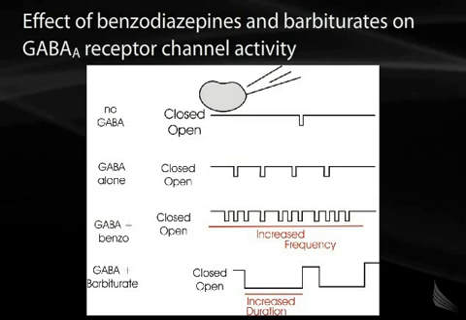If the GABA is given along with the benzodiazepine, you see increased frequency of opening, but the duration is the same, meaning these are very short duration openings. When a barbiturate is given along with GABA, you can see that the duration of the opening is much longer.